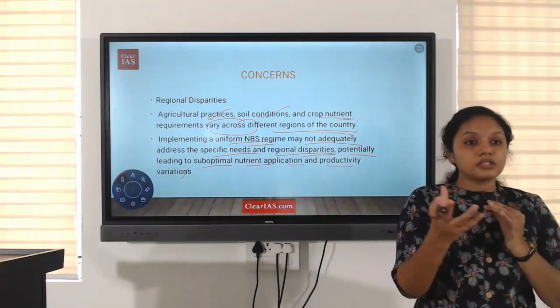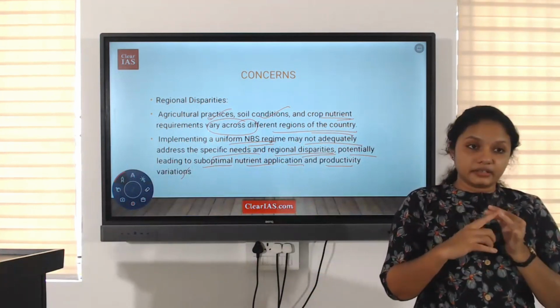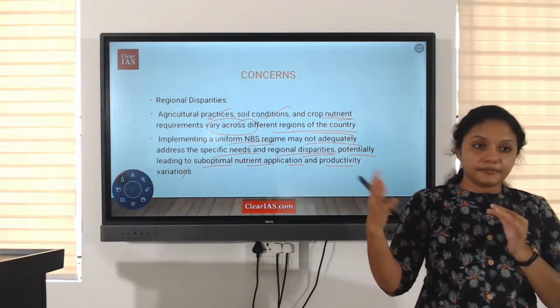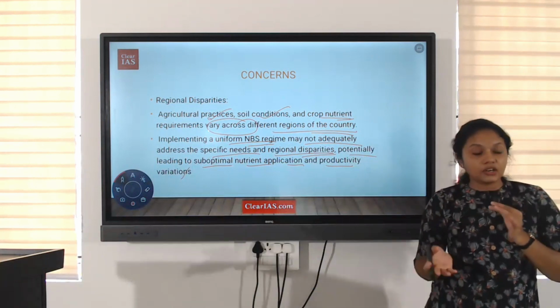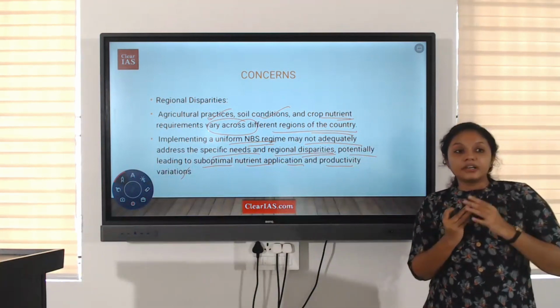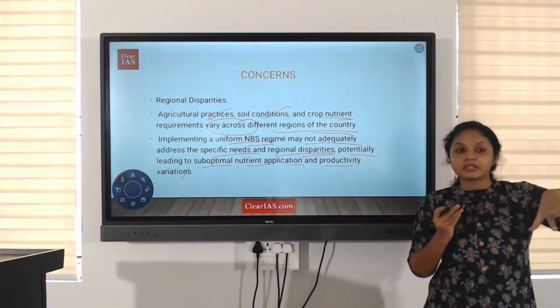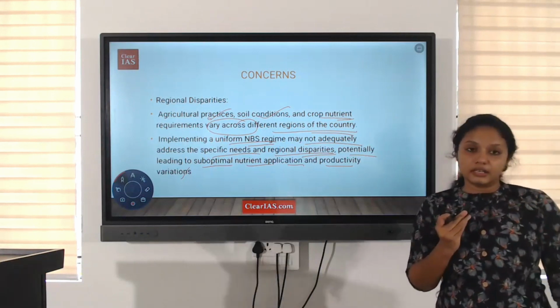If some person is cultivating millet, it is an agricultural crop which needs less water, less nutrients, etc. So they are not in need of all the other kinds of nutrients at a much higher rate. So they can divert this amount to other purposes as well. That possibility is not addressed under this.